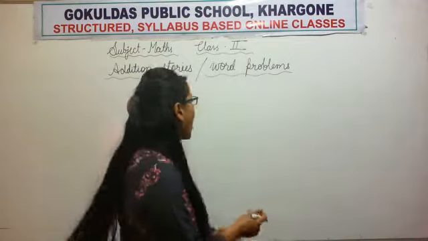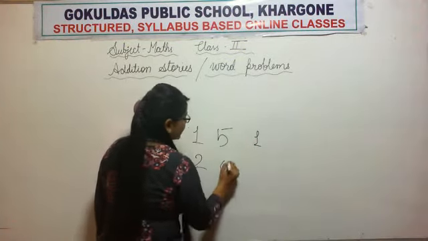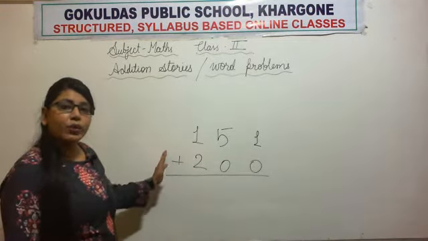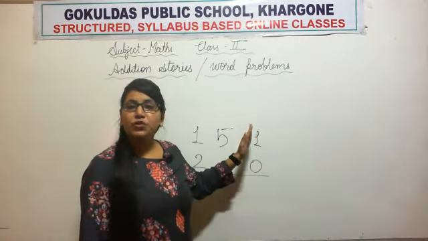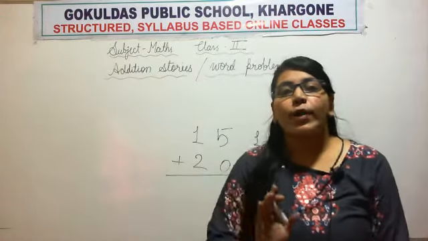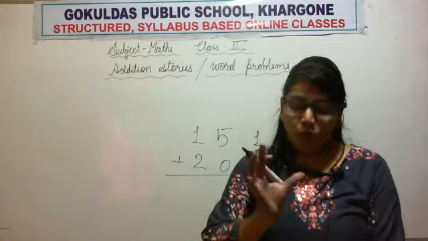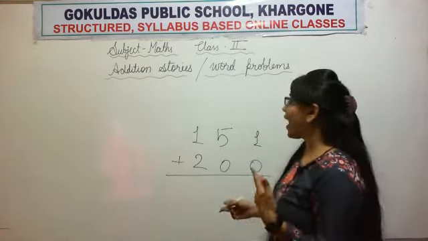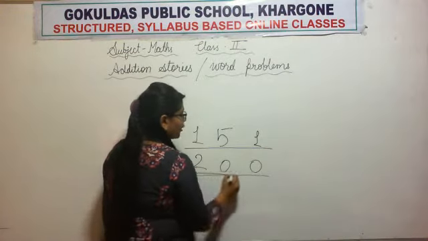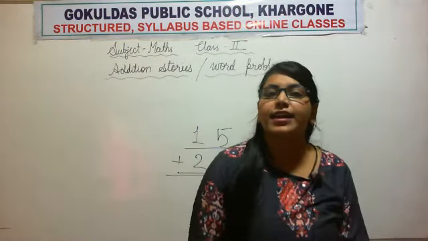Till now, how were we solving the questions? The book gave a question like this and we were simply adding. Till then we were doing addition of numerals. The question was in the form of numerals, like 151, 200, 400, 500, 590, 699.